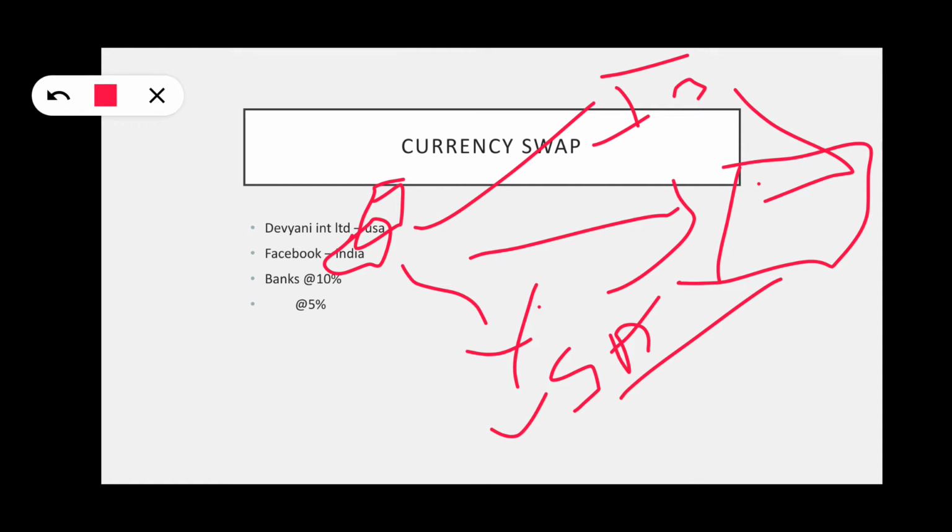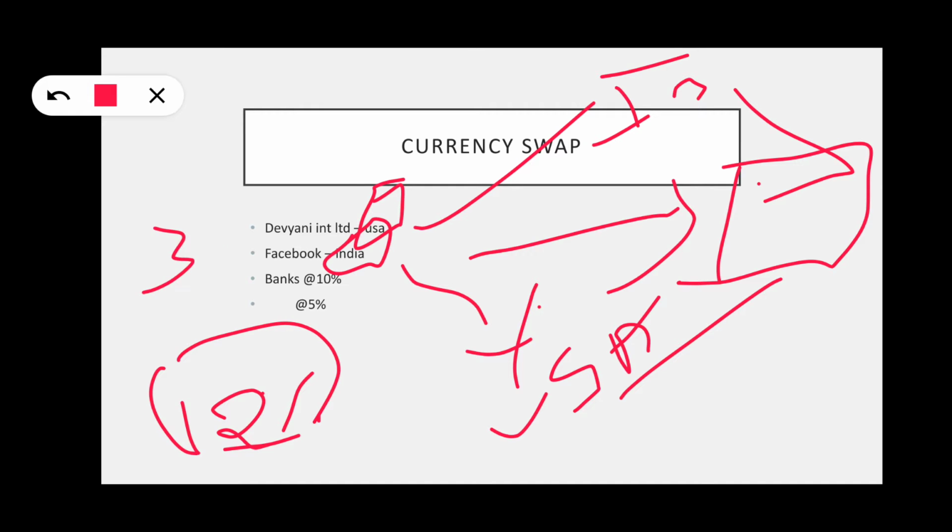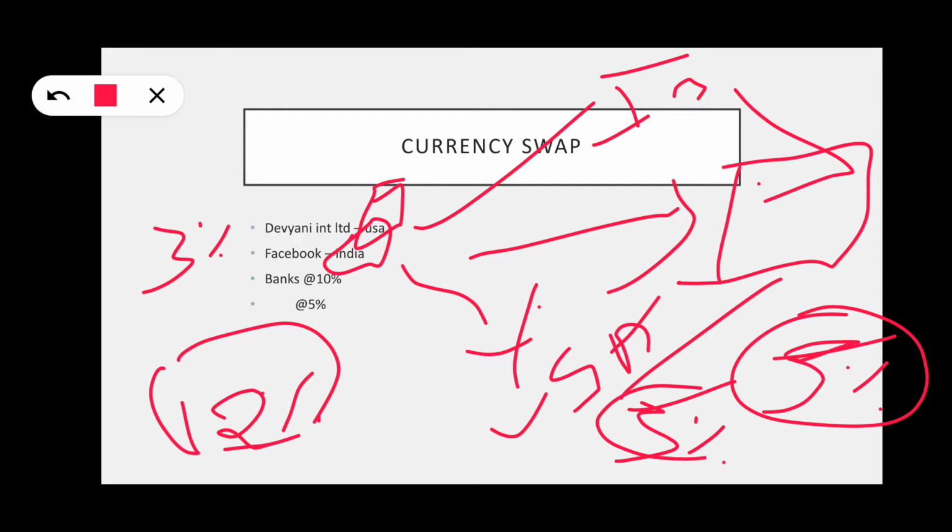That means Devyani International Limited will borrow the loan from Indian banks and give it to Facebook India at 12%. If Facebook went directly, it would have to pay 15%. But now it pays 12%, so it gets a 3% benefit. Whereas Facebook India will borrow from the USA bank and give it to Devyani International Limited for 5%. Due to that, Devyani gets a benefit of 5%, 10 minus 5. This is nothing but the currency swap.